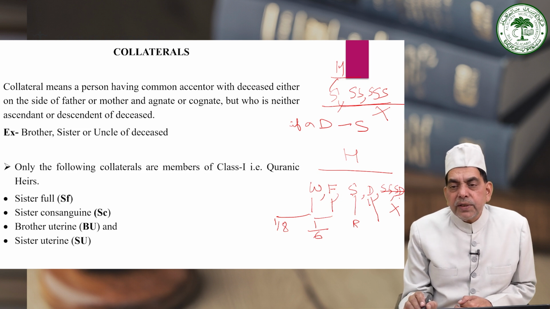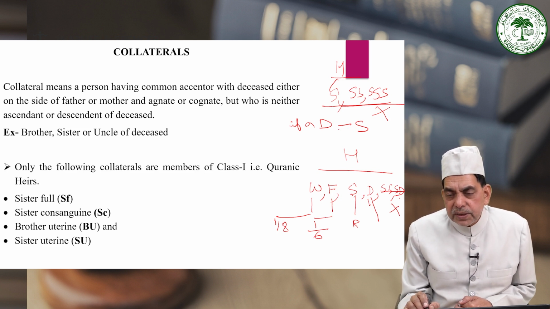both are equally near to the deceased by blood, then in this case, according to the rule of Muslim law, this son will drag the daughter from her original class. The daughter is a member of class 1 Quranic heir, but since she coexists with a male of equal degree, because D and S are both brother and sister, both are equally near to the deceased by blood, both are descendants or children of the deceased, therefore both will be entitled to inherit simultaneously together.